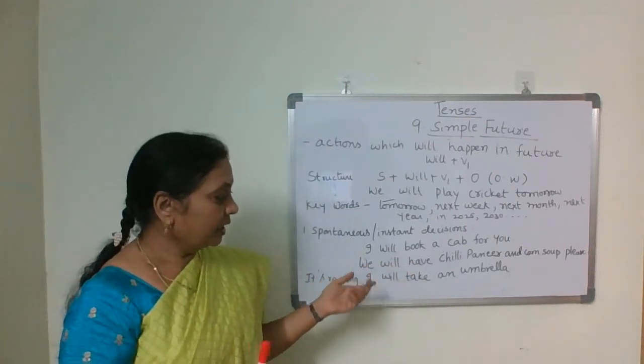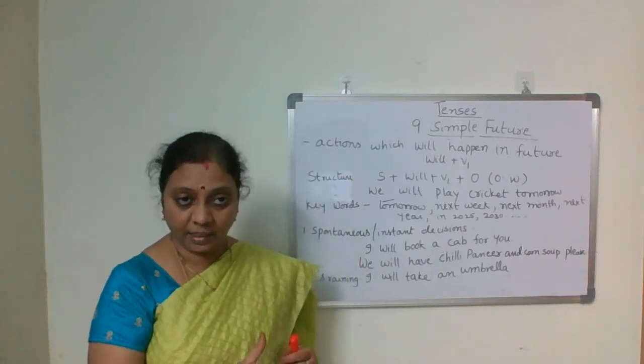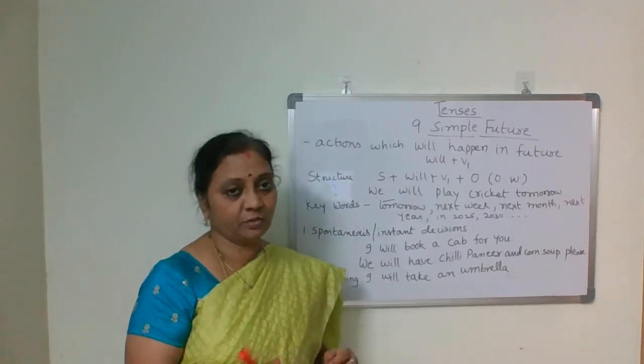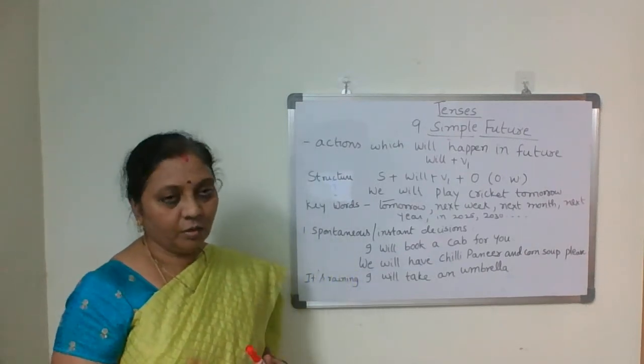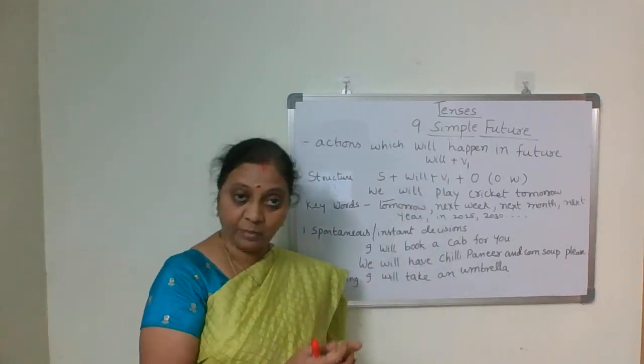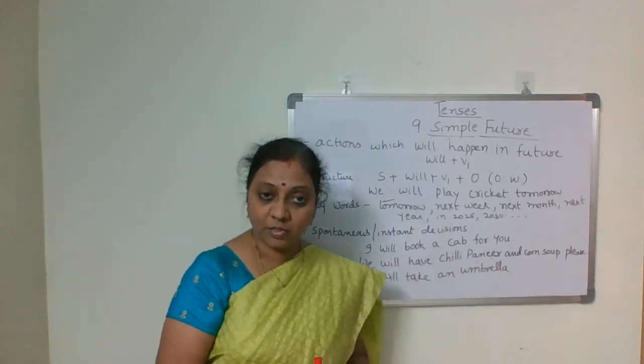If you go to a restaurant and the manager comes and asks what you would like to have, then we order based on the menu. We'll give an order, isn't it? We'll have chili paneer and corn soup, please.